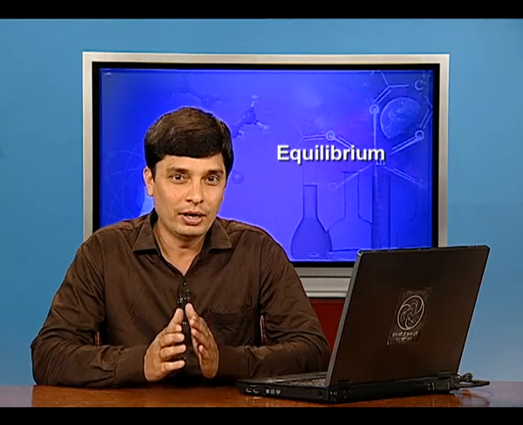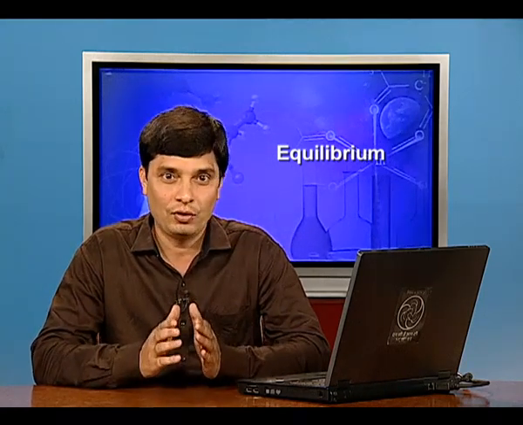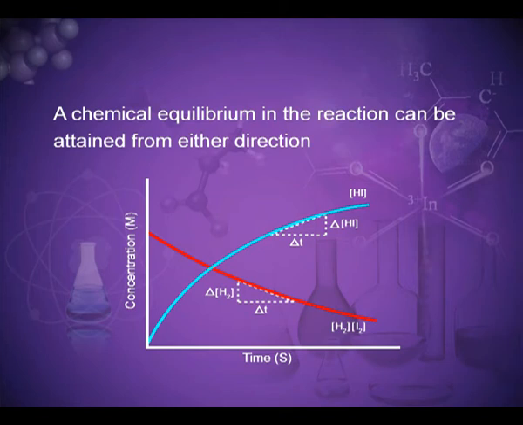A chemical equilibrium in the reaction can be attained from either direction, as shown in this graph. One axis is concentration and the second is time. As time proceeds, the concentrations of the reactants, hydrogen and iodine, will decrease. As hydrogen iodide is formed, the concentration of the product will increase. It shows that a point will arise where the concentrations become constant and the rates are equal. That point is known as the equilibrium point.